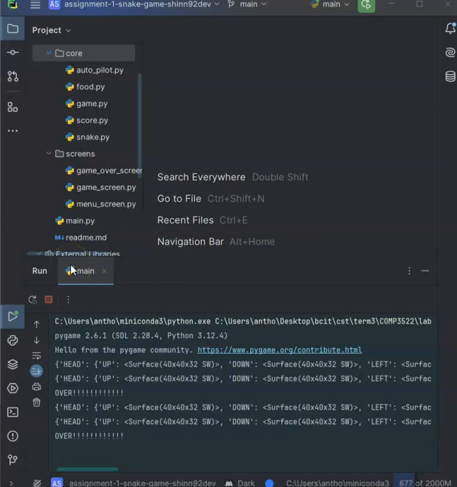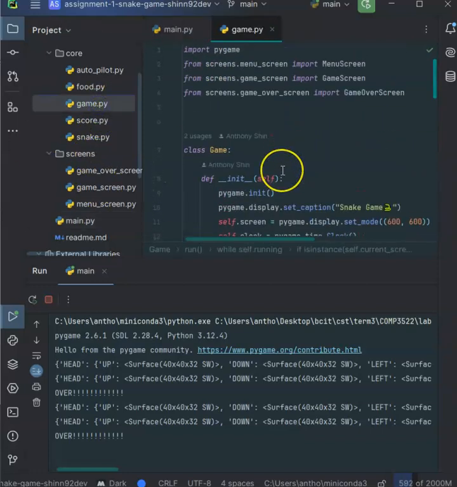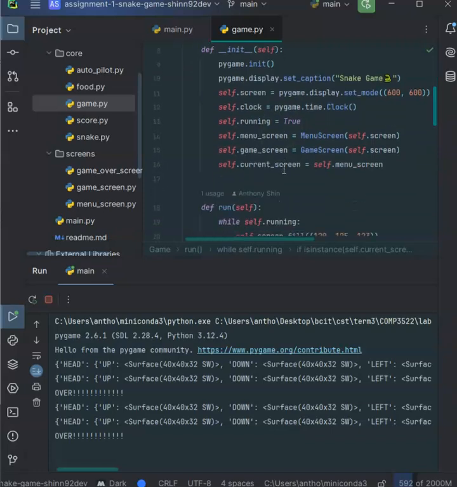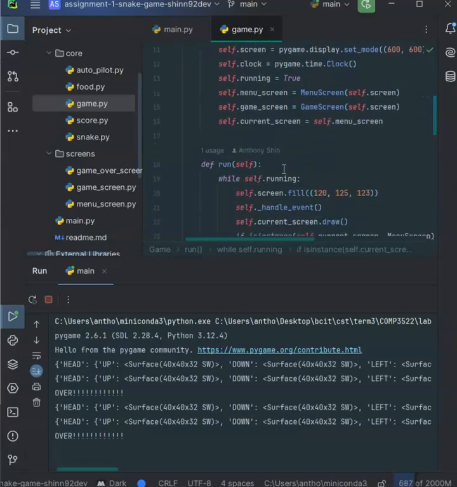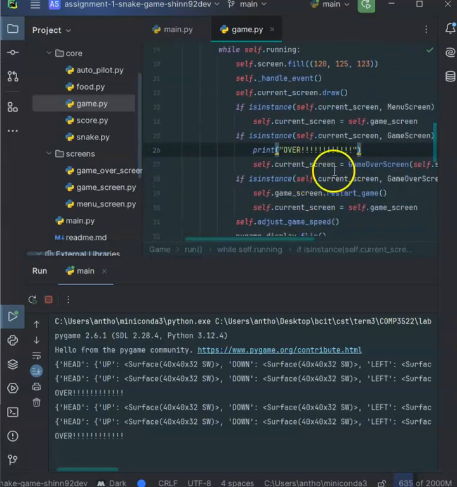Now let's briefly look at how the code is organized. The game starts from the main.py, which initializes and runs the game class. And the game class, like here, handles switching between the menu, game, and game over screen by checking the instance of the current screen.